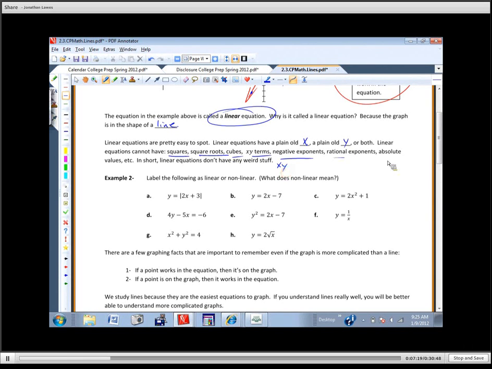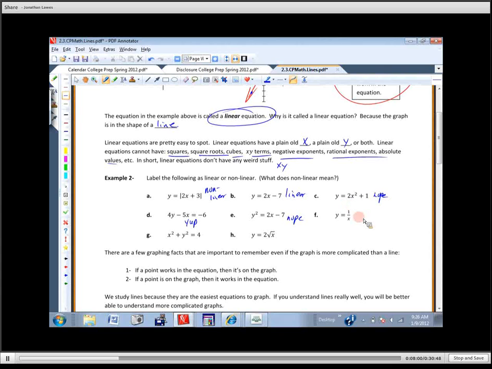So is that a linear equation? Nope, because it's got absolute value. So we call that non-linear. Okay? How about this one? One's linear. Okay? How about this one? Nope. Yep. That one's linear. So when I say yep, that means linear. This one? Nope. Non-linear. Okay, this one is which? Linear or non-linear? What is it?